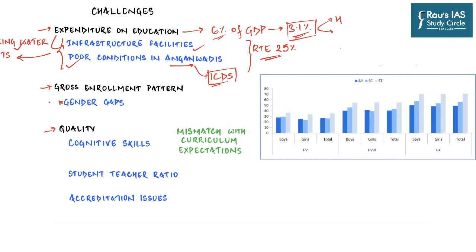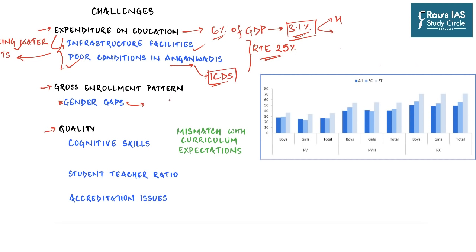Then let us now discuss the gross enrollment pattern. So gross enrollment ratio is nothing but the number of students enrolled in a given level of education regardless of age, expressed in terms of percentage. So if you have to calculate the gross enrollment ratio, you have to divide the number of students enrolled in a given level of education regardless of age by the population of the age group which officially corresponds to the given level of education and multiply it by 100. Quite confusing, right? So let us now understand.